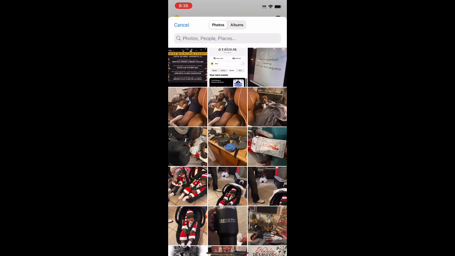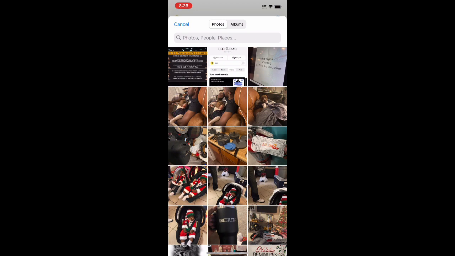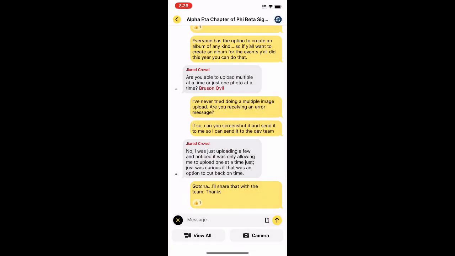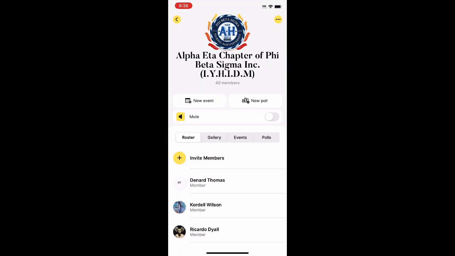I'll do it for the sake of doing a video. So yeah, if you want to upload images and videos, you can do that. You can record live and drop that in the chat. So nothing changes as far as what you can do on GroupMe versus what you can do on this app. If you hit the Alpha Eta logo on the top right, it's going to take you to an additional page, which is kind of like a runoff of your general group chat.